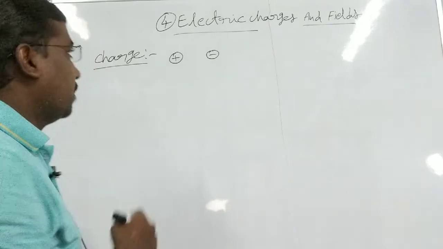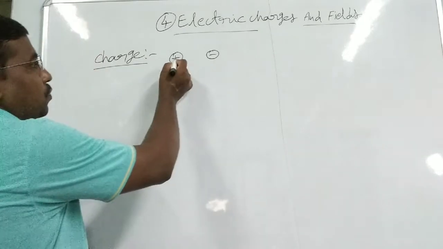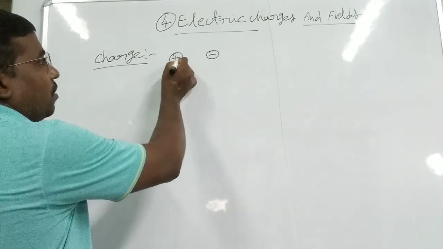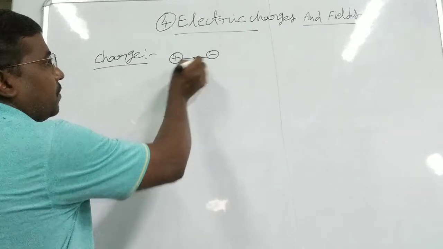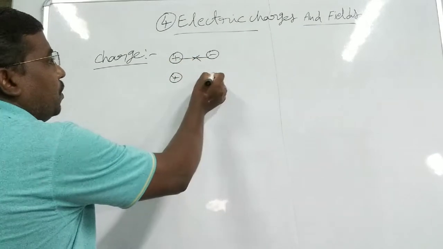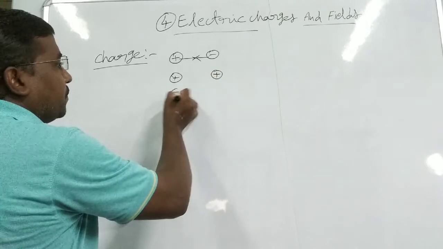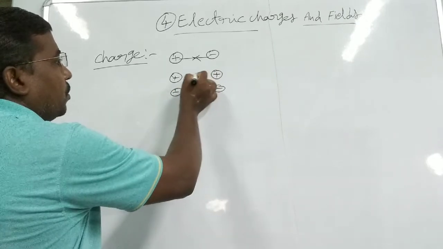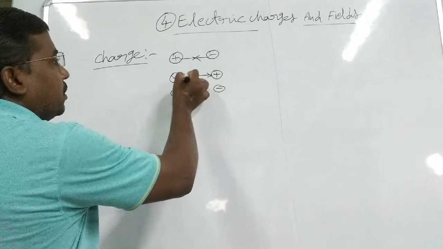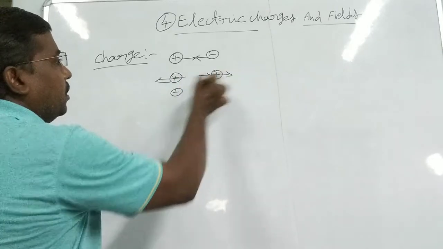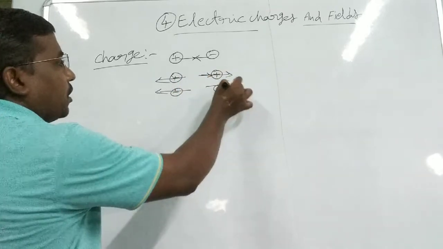Whenever two unlike charges come together, they attract each other, and two like charges repel each other.